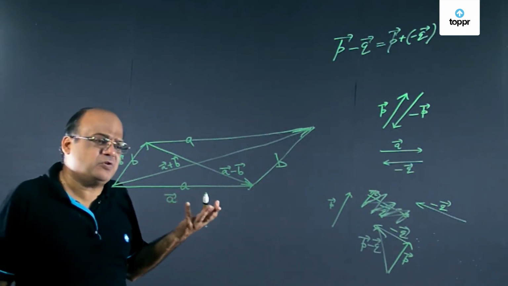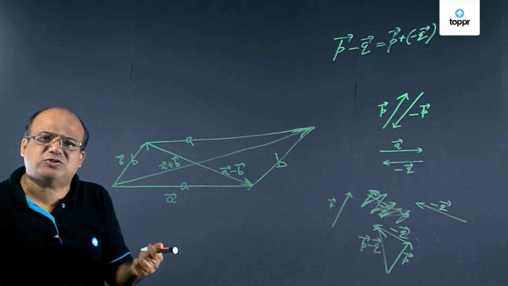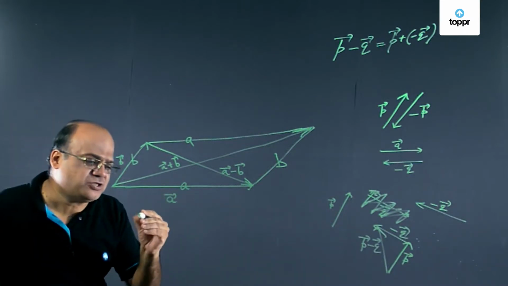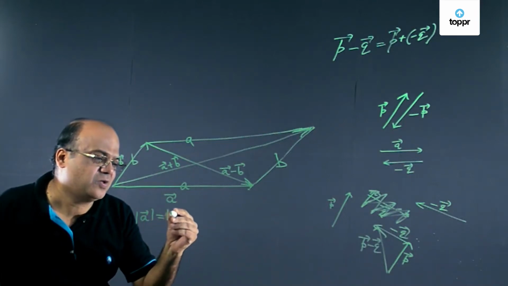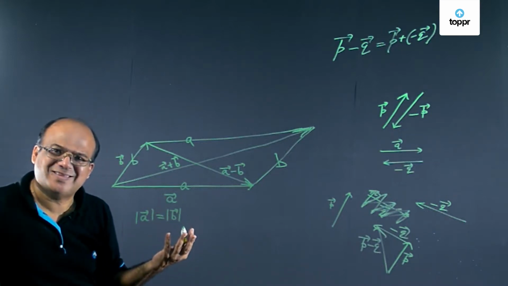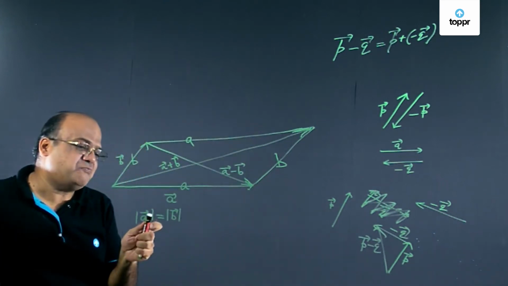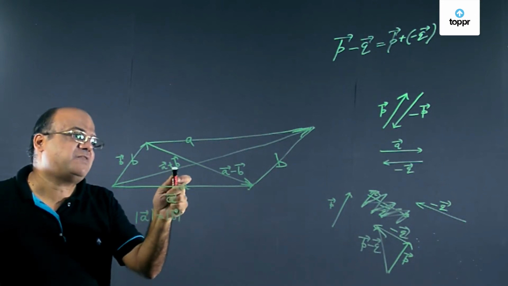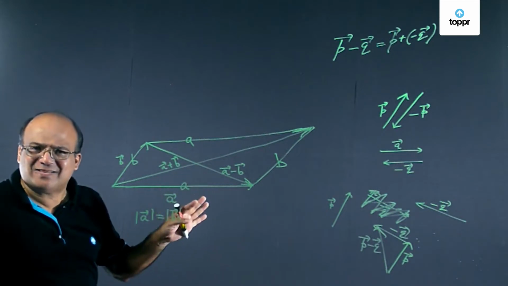All of us know that if A vector and B vector have the same magnitude, then we'll get a rhombus. So if magnitude of A vector is equal to magnitude of B vector, we get a rhombus. And what are the properties of a rhombus? Right? The diagonals cut at right angles. Therefore, if mod of A vector equal to mod of B vector, A vector plus B vector and A vector minus B vector will be at right angles.